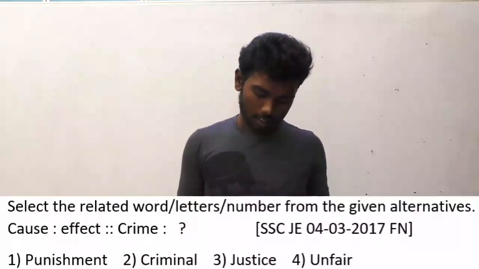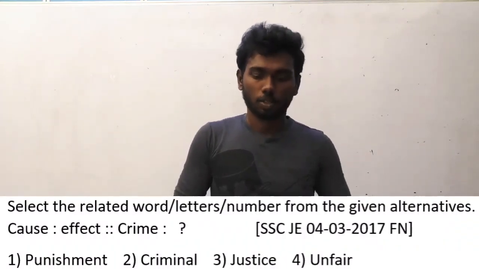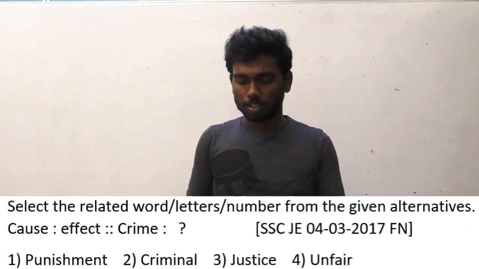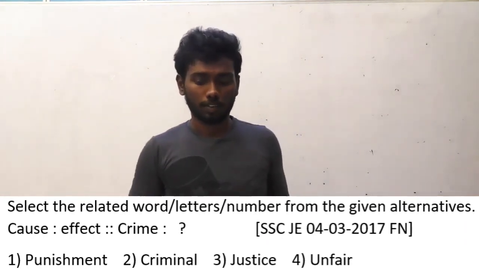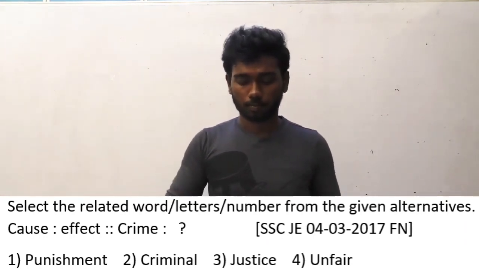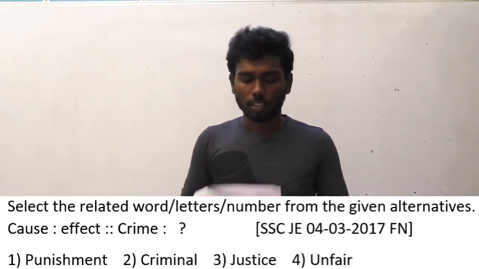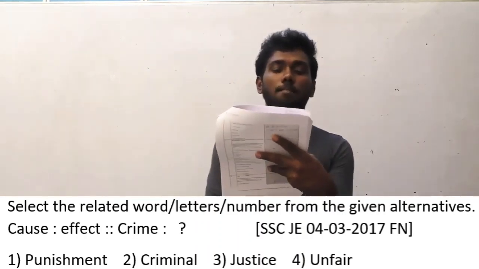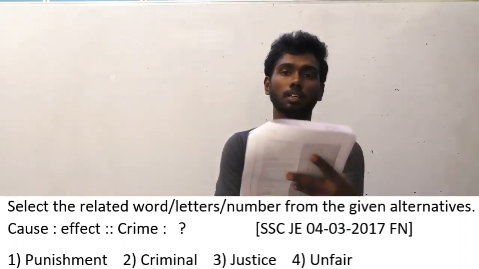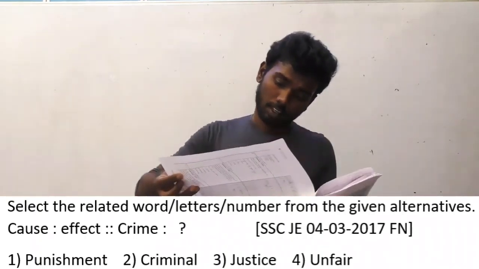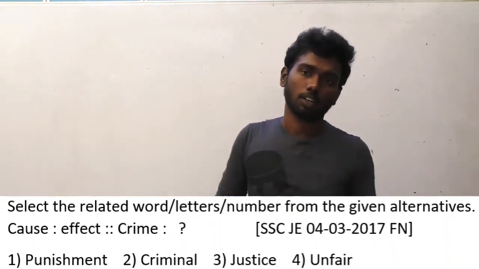Okay guys, let's move on to the next question. Question number 28. Select the related words, letters or numbers from the given alternatives. Cost is to effect. Crime is to what? This question is asked in 4/3/2017 afternoon batch. The first option is punishment. Second option criminal. Third option justice. Fourth option unfair. Cause and effect. Crime is to what? Is the question.